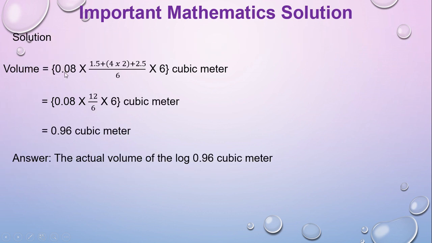So let's go for the solution. Here, just put the data in their proper place and then multiply 0.08 into (1.5 plus 4 into 2 multiplied, where this is C2 and this is C1, and 2.5 is C3), then divided by 6, into the length. Definitely the unit will be cubic meter, because C1, C2, and C3 are in meters. That is why cubic meter. Then the answer will be 0.96 cubic meter. So this is the actual volume of the log in cubic meters.